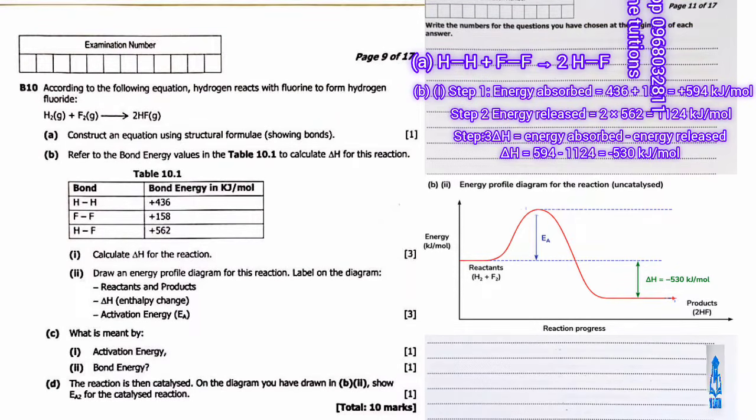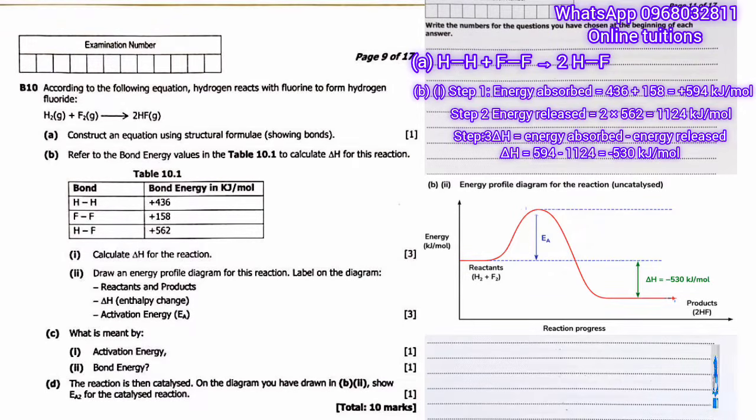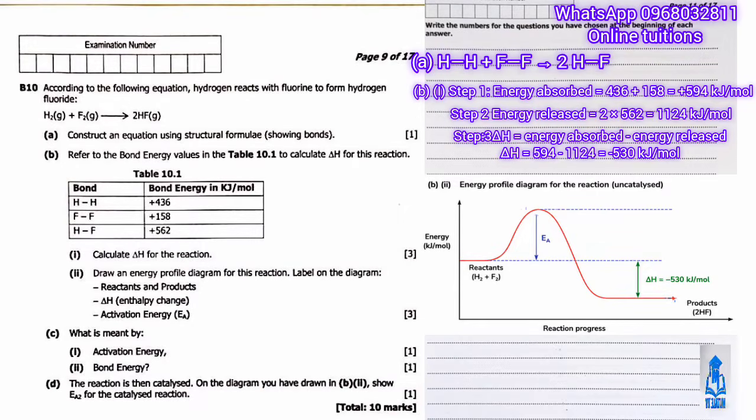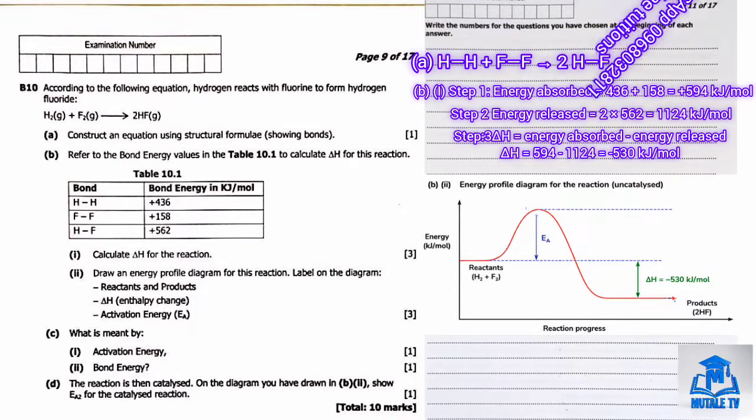The activation energy, which is EA, is labeled as the vertical distance from the reactants up to the peak of the curve. Delta H is labeled as the vertical distance between the reactants' energy level and the products' energy level. In short, the distance between those two is where the delta H is placed.